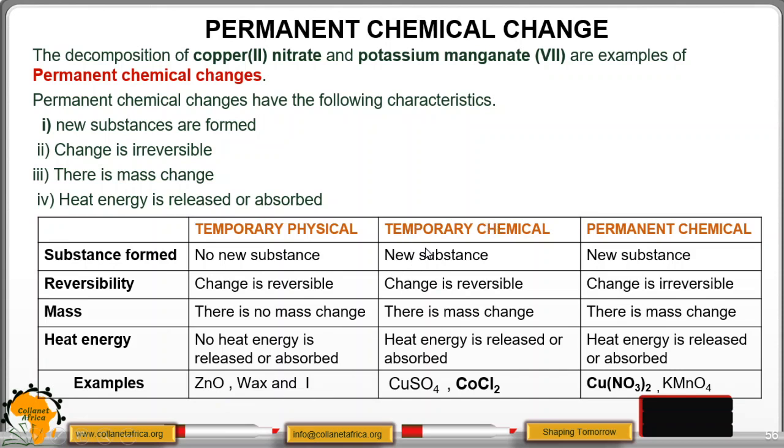Temporary chemical change, a new substance is formed, the change is reversible. There is a mass change, heat energy is released or absorbed. An example is copper 2 sulfate and cobalt 2 chloride. Permanent chemical change, a new substance is formed, the change is irreversible. There is a mass change, heat energy is released or absorbed. Then examples, you have copper 2 nitrate and potassium permanganate 7.